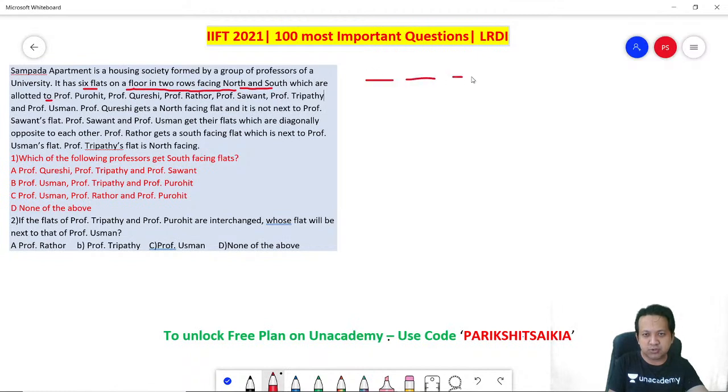So 1, 2, 3, 1, 2, 3. Can I say these people will face the south? Let's assume that these face the south and these face the north. Okay, let's start.